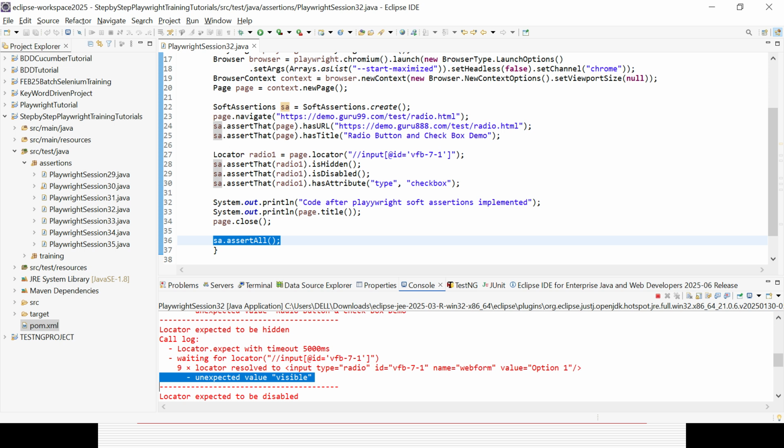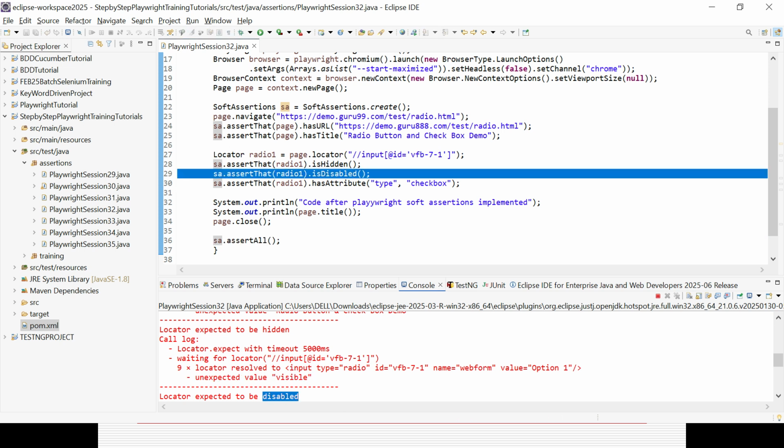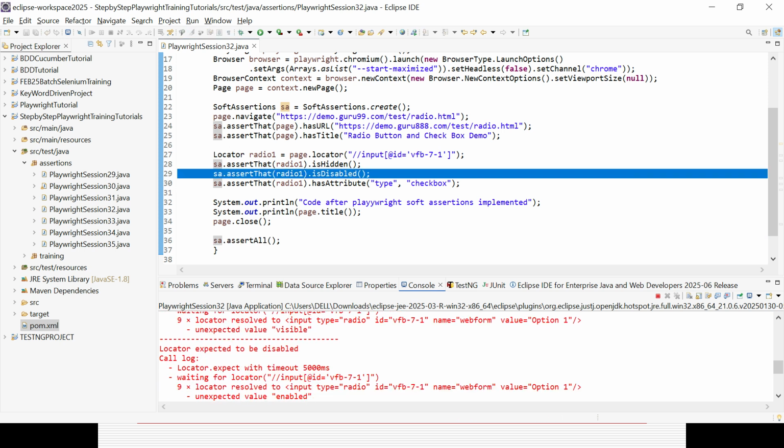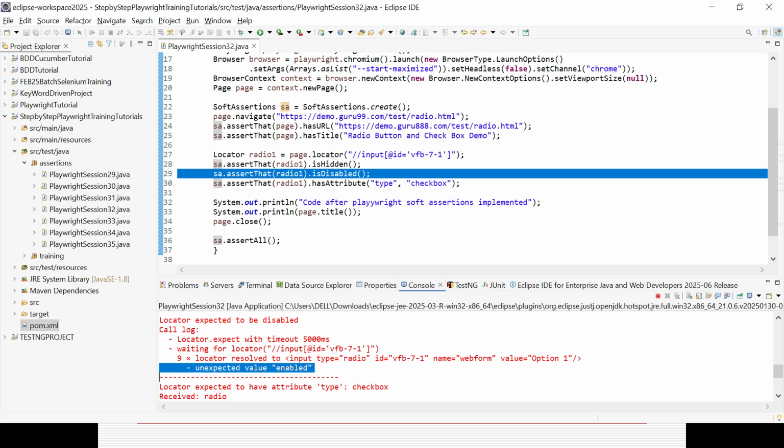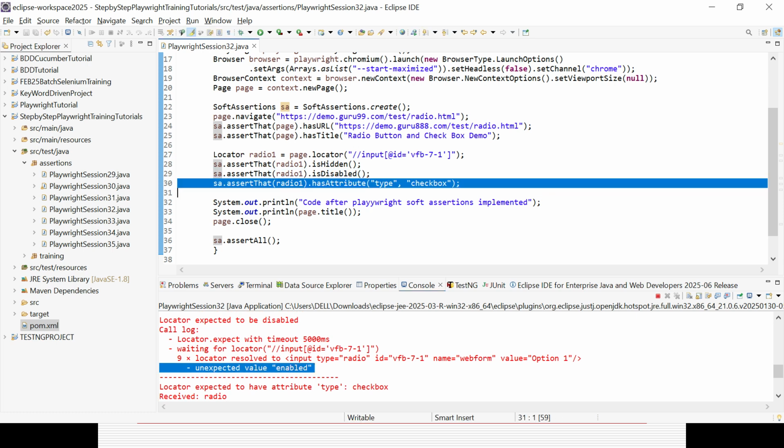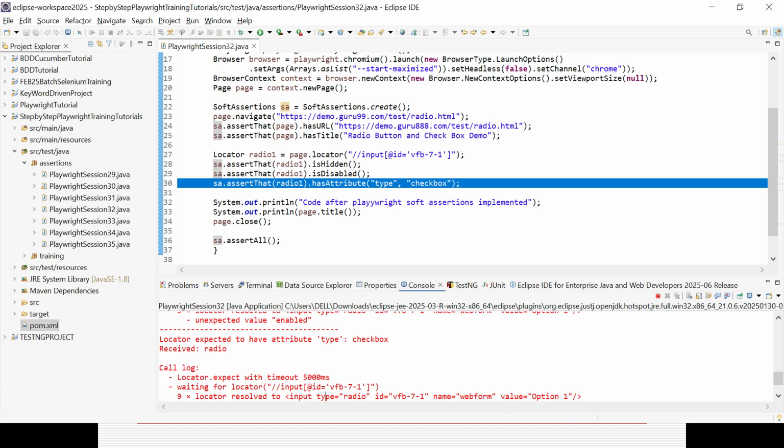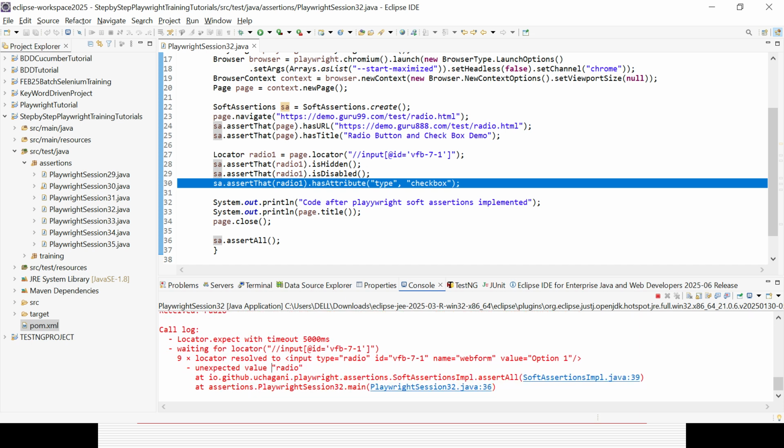The fourth failure: this one is expected to be disabled, but it is enabled. It should be enabled. And the fifth one is we are expecting a checkbox, but actually this is a radio button. You can see it here, unexpected value radio.